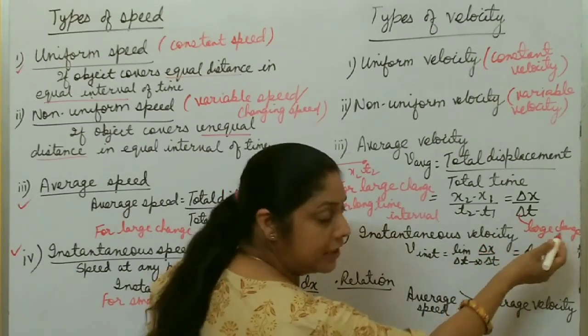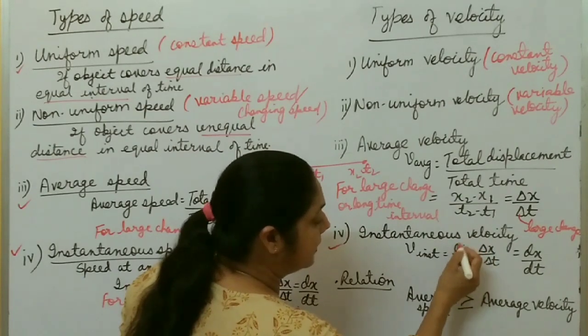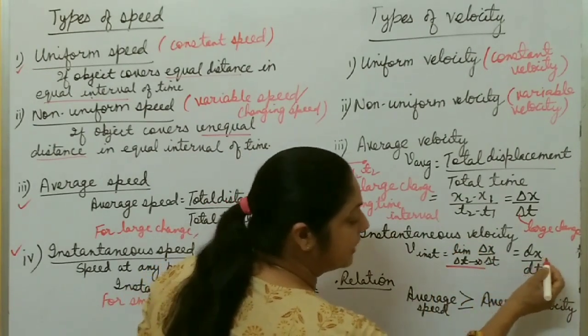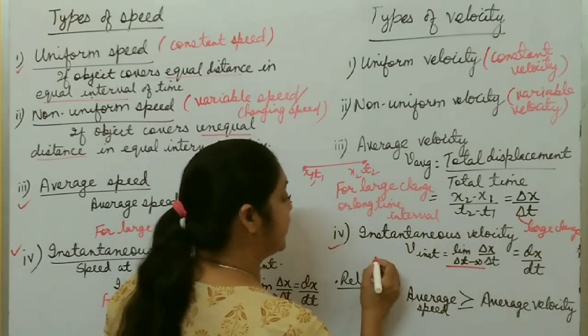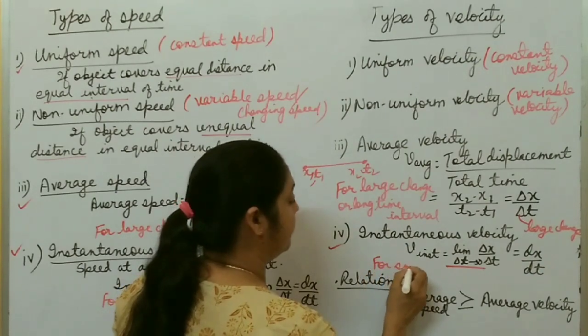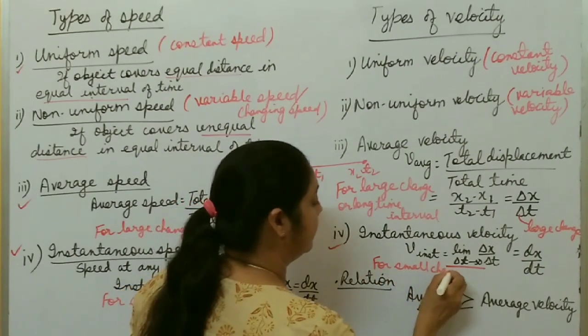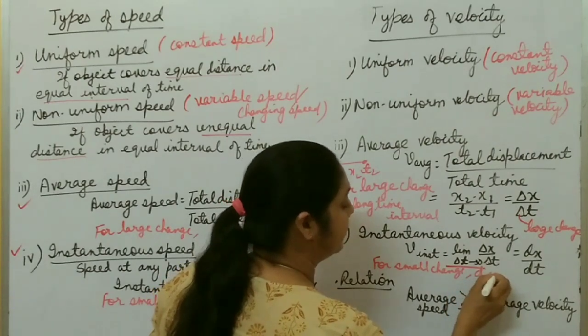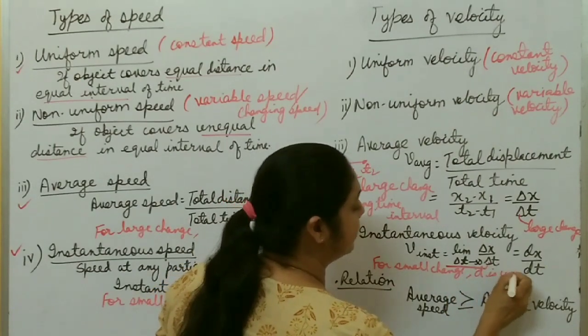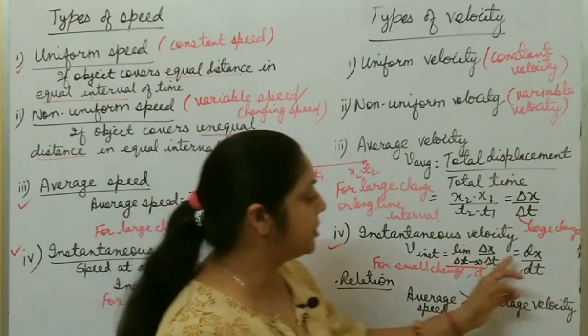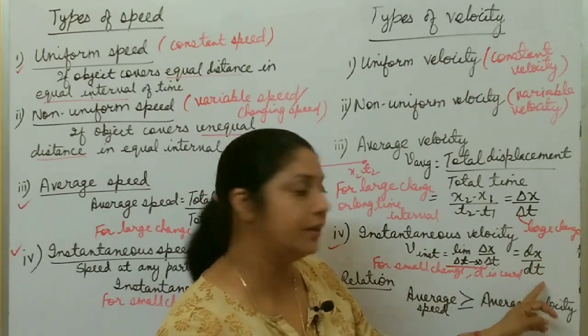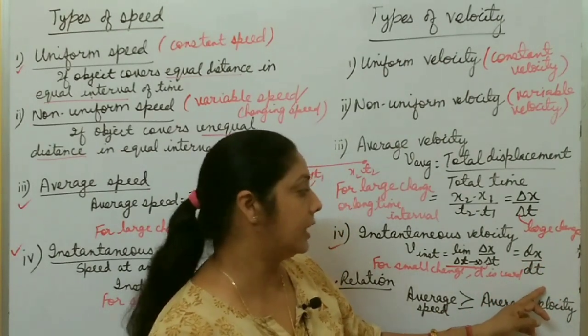Delta represents a large change, and as delta t tends to 0, del x by del t becomes dx by dt. For a small change, this d is used. D is used for differentiation, the derivative of x with respect to time.